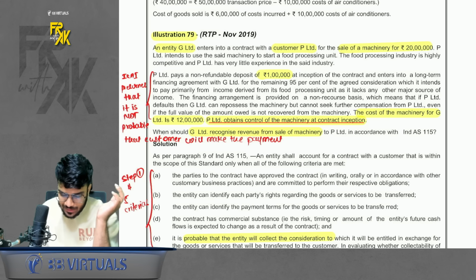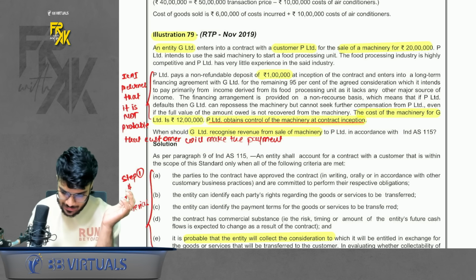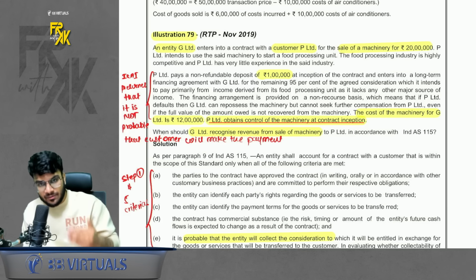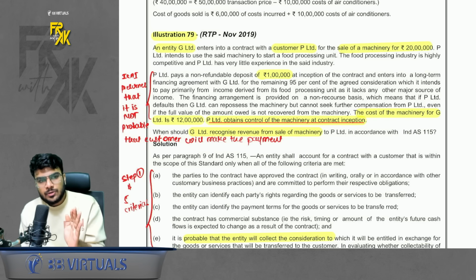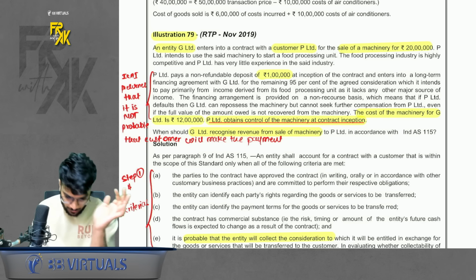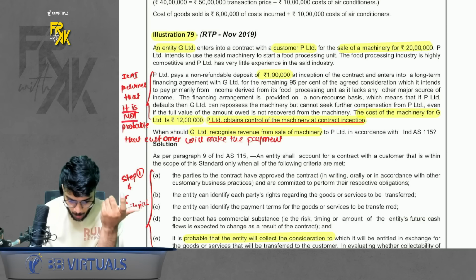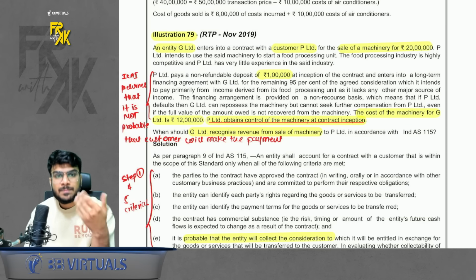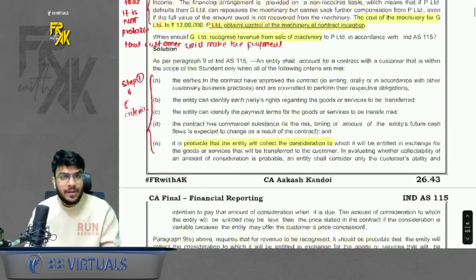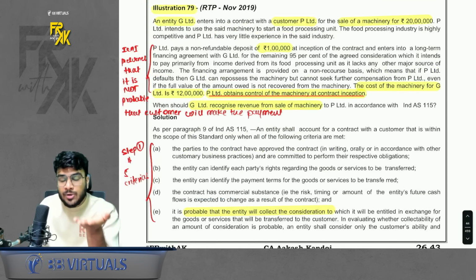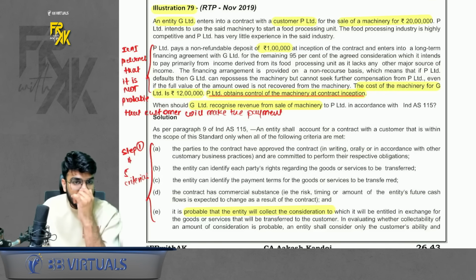So normally we will say that we should book the revenue on day 1 as a company, even if consideration is not yet received on day 1. Sale has happened, so you can book the revenue on day one. But in this question, there is a presumption that it is not probable that the customer will make the payment. It is presumed. If you see the solution, you will find this. It is presumed that it is not probable that you will receive the consideration.